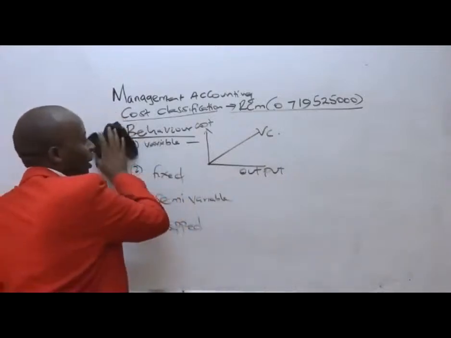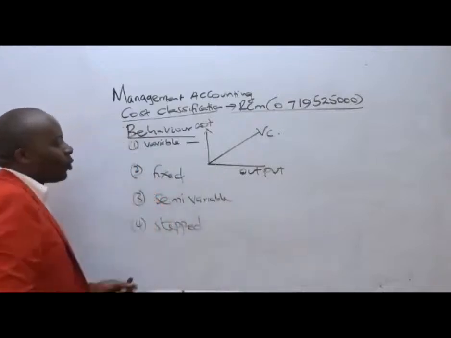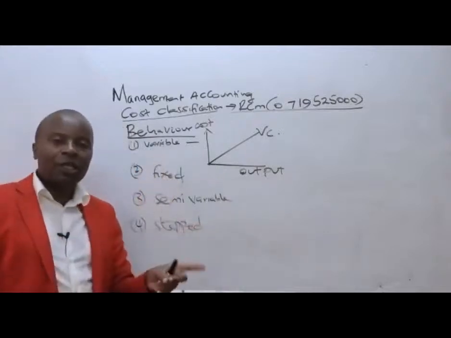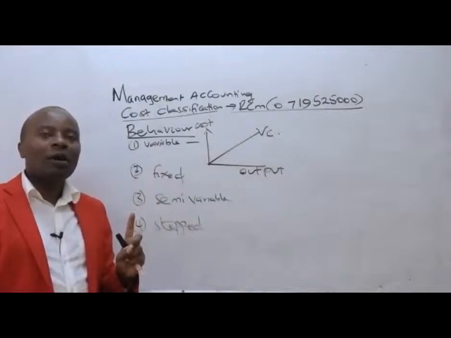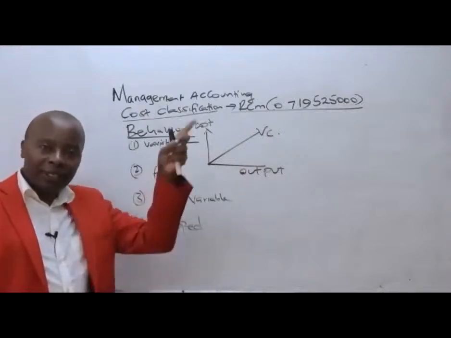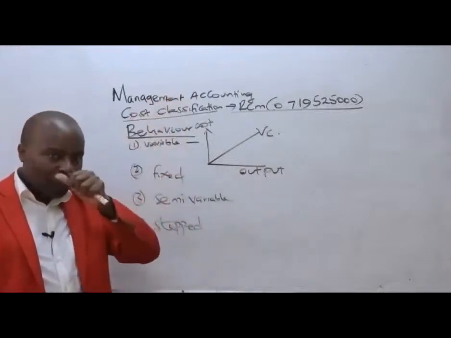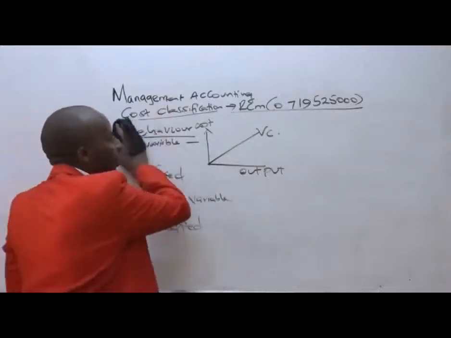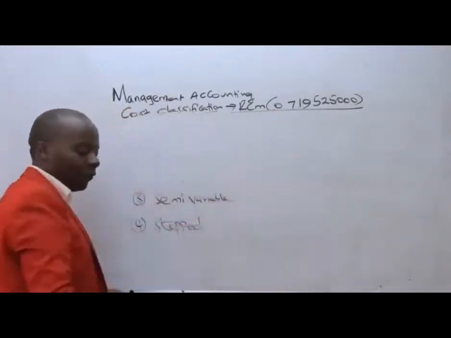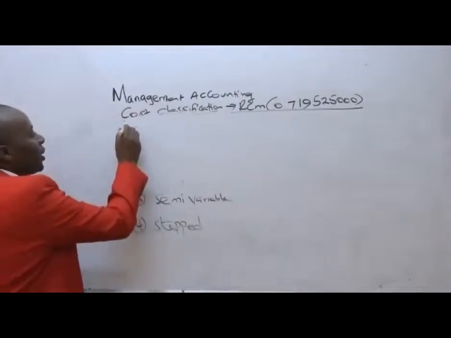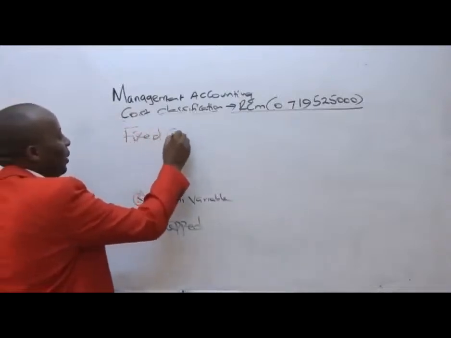Great, so that is all about variable cost. Good examples of variable costs include raw materials, like timber. The more tables I produce, the more timber I want, so timber cost becomes a variable cost. From there, ladies and gentlemen, we have the fixed cost. As the name suggests, they behave in a funny way.